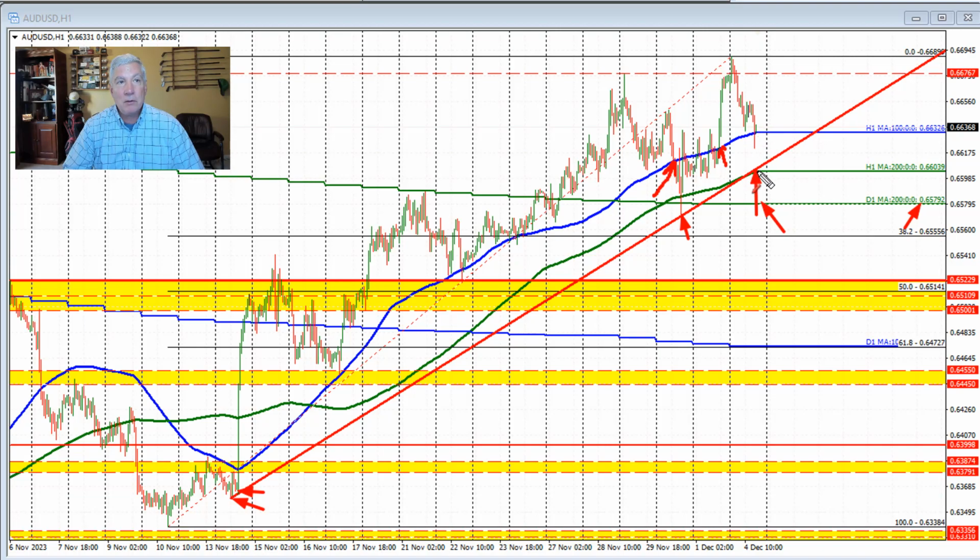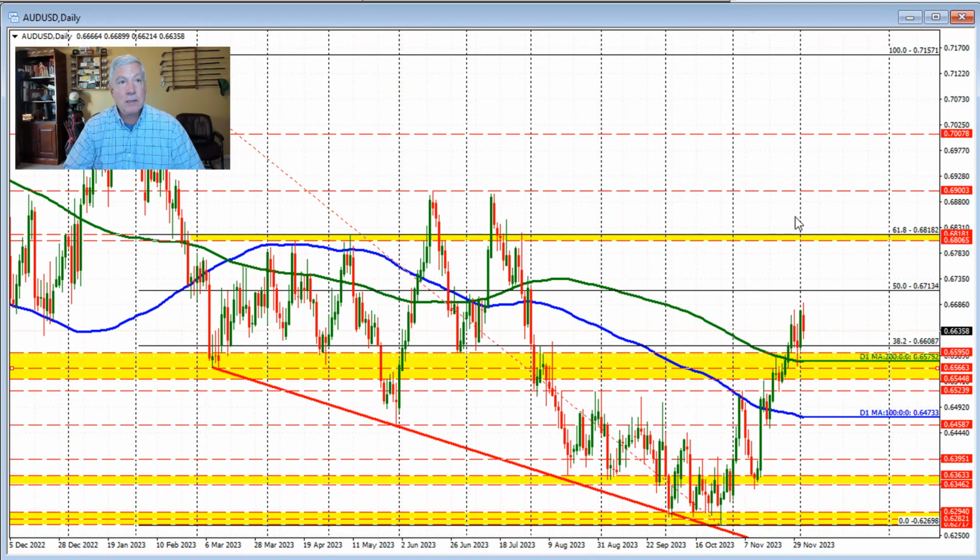Break back below that level, look for the 200-hour moving average and trend line near the 0.66039, and then look toward the 200-day moving average of 0.6579. Alternatively, stay above the 100-hour moving average, and we can go and test these high prices from last week's trade, and then look for the high price up here before we start to look toward the 50% retracement. Once again, that level comes in at 0.67134. So there you have it, a detailed look at the Aussie versus US dollar.